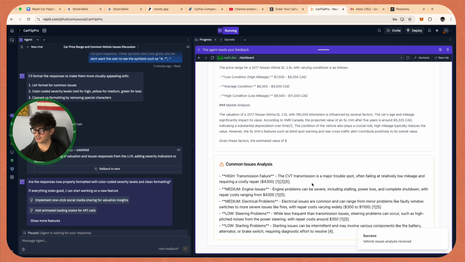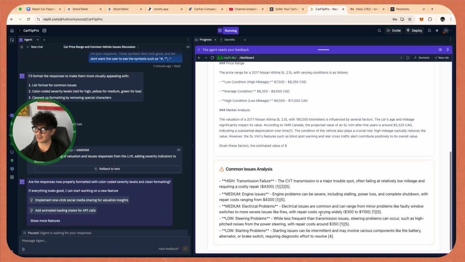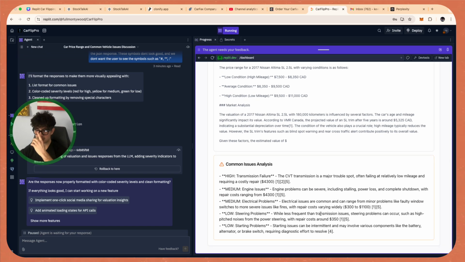Okay, so the Get Common Issues page still needs some work, and this is something that we can either touch on now or touch on in the future. But what I do like that it's starting to do is include the links that it used to actually give us these breakdowns. The breakdowns are accurate, they just don't look good yet. So this is something that we can work on, and we're going to just work on it right now so we can make this look good.